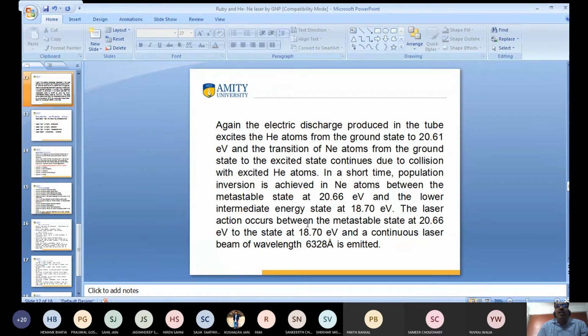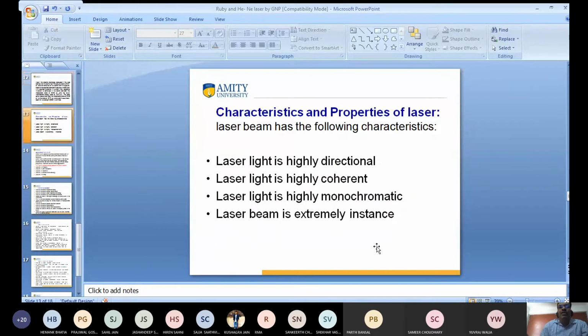The laser action occurs between the metastable state 20.66 eV and 18.70 electron volt, and we get a continuous laser beam of wavelength 6,328 angstrom. So I am talking about the characteristics and properties of laser.